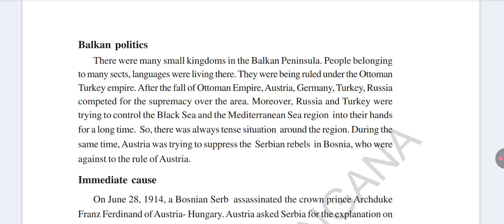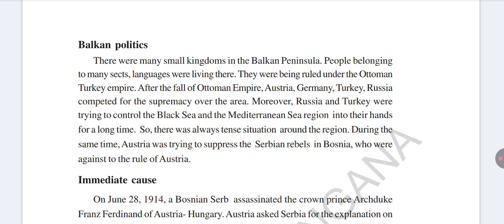But unfortunately, the Ottoman Empire fell down. After that, Russia, Austria and Turkey competed for supremacy over the Balkan Peninsula. Moreover, Russia and Turkey were also trying to bring the Black Sea and Mediterranean Sea regions under their control. This created so much tension around those regions.